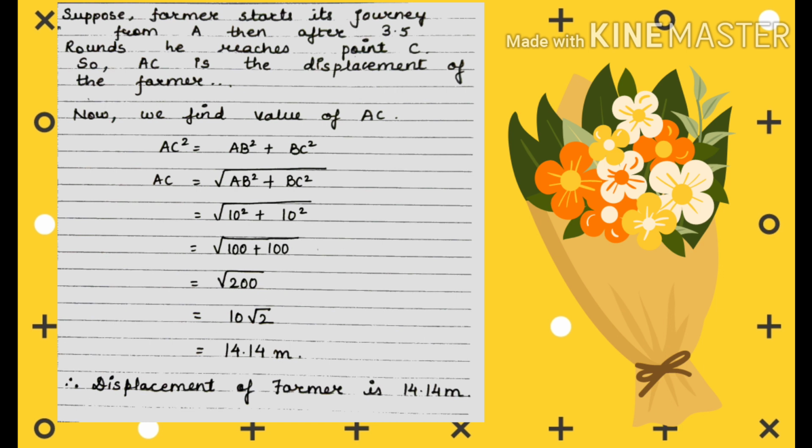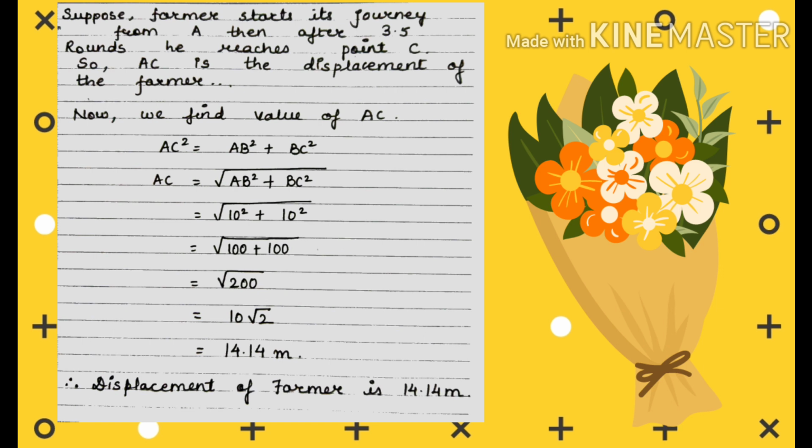We have to find the value of AC, so taking square root on both sides, AC equals under root of AB square plus BC square. Substituting the values of AB and BC, we get under root of 10 square plus 10 square. Again solving, we get under root of 100 plus 100, which equals under root of 200.